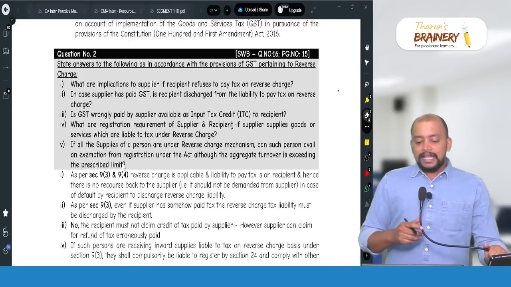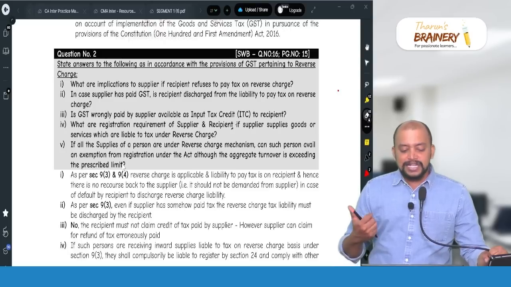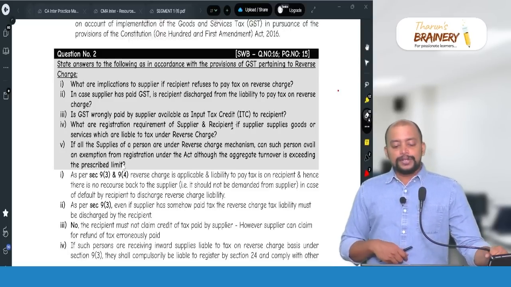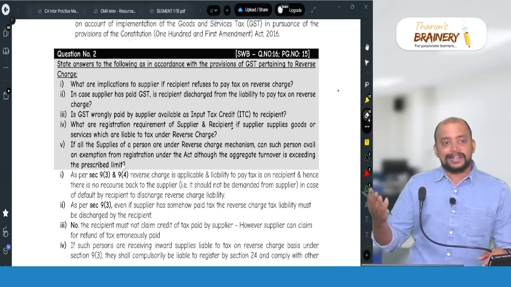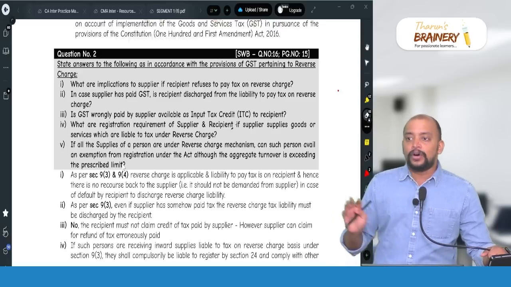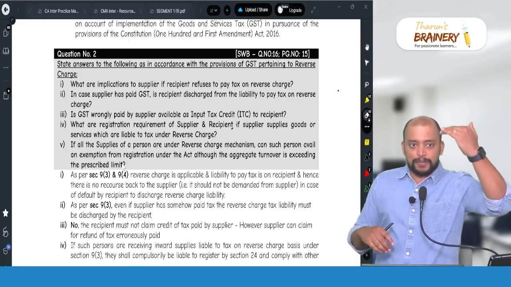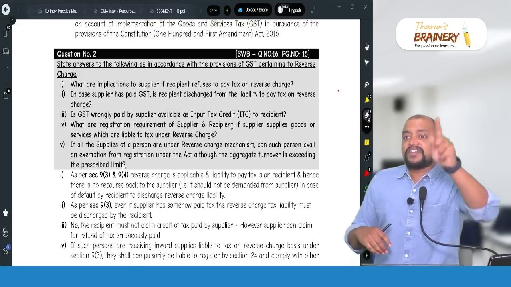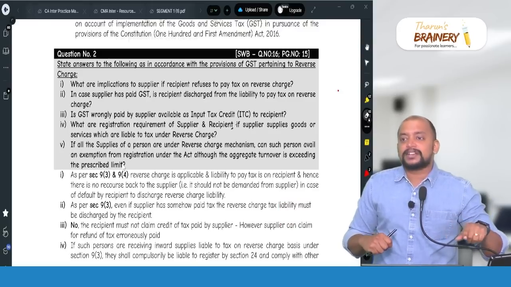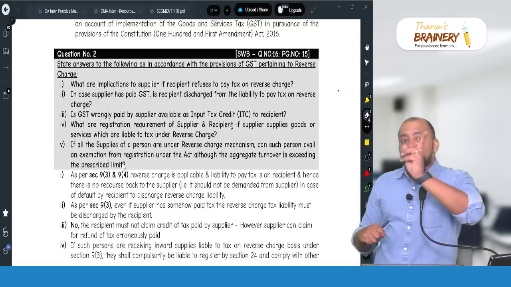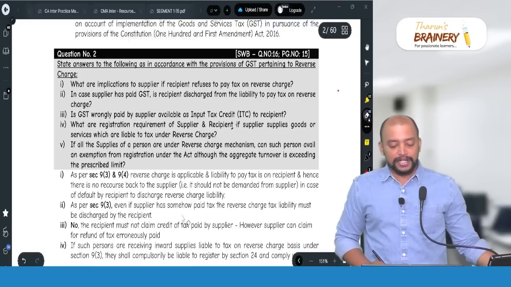Then number 3, is GST wrongly paid by the supplier available as input tax credit to the recipient? No. Suppose supplier has paid the tax which the recipient has to pay under RCM, can the recipient take it as ITC? No. First of all, supplier is not required to pay the tax and he needs to get the refund with respect to that. He cannot claim refund if he charges the GST to the recipient. Therefore, refund is subject to unjust enrichment, and he should not pass on the burden to the next person. The next person should not take ITC and the supplier should claim the refund with respect to that.